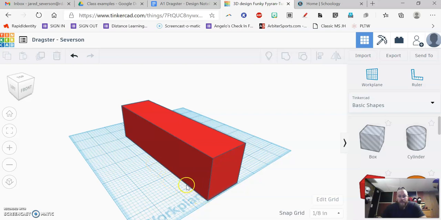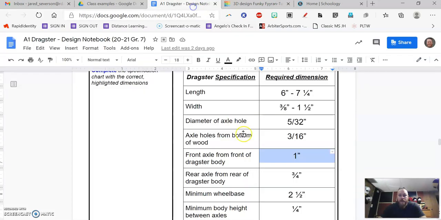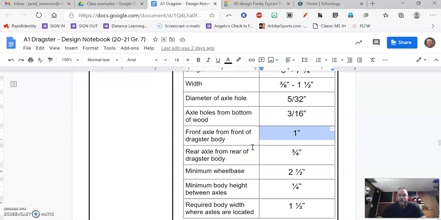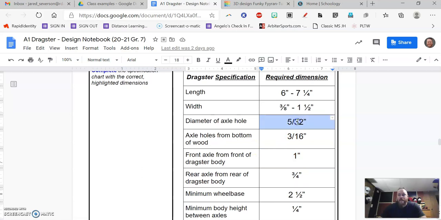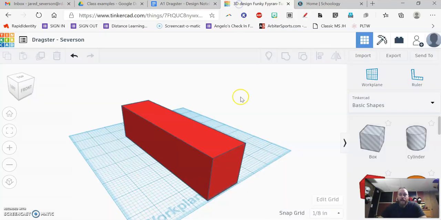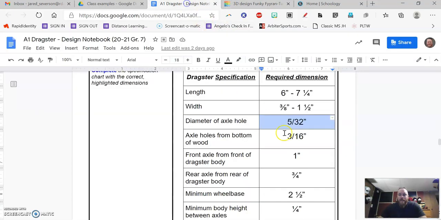So I can see that the wheel needs to be at least right here. And then I also need to know the diameter of the axles as well, which is 5/32. Now you might have to use a calculator to figure out what this is as a decimal, because remember, when we are working with inches and entering things, I